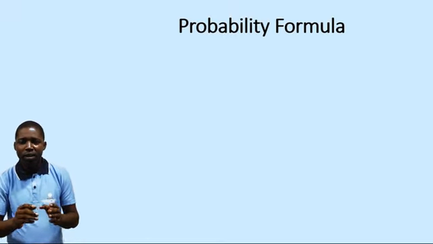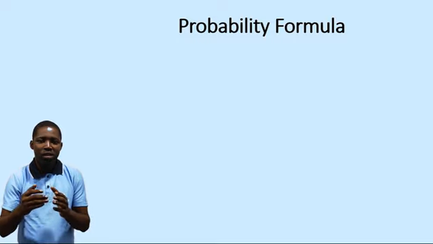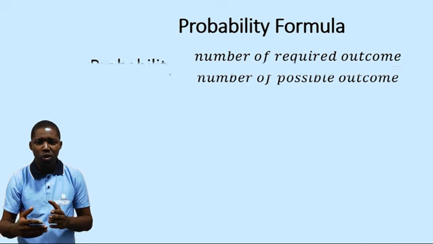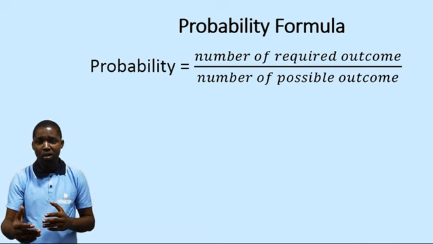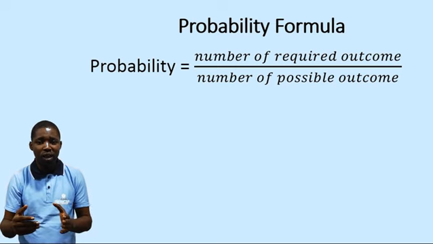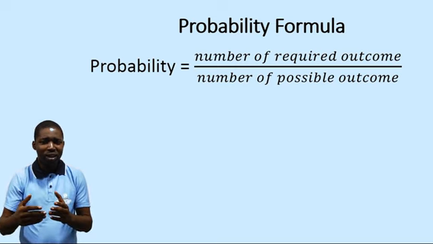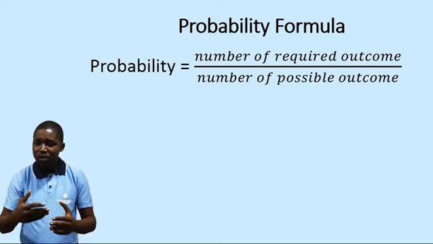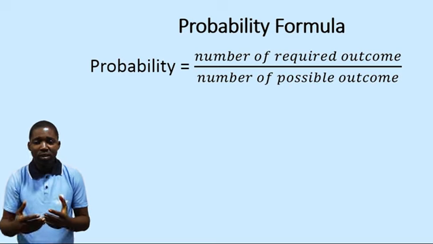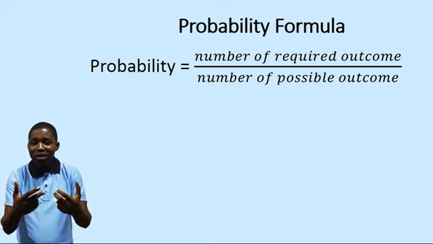Having taken these two examples, let us talk about the probability formula. The probability formula is equal to the number of required outcome over number of possible outcome. Again, number of required outcome over number of possible outcome. Let me shed more light on what I mean by required outcome and possible outcome. Required outcome, from the word required. Required means what the question is asking us for.